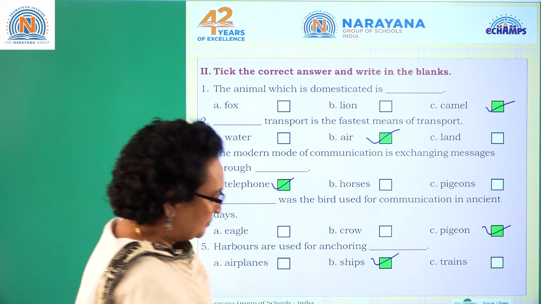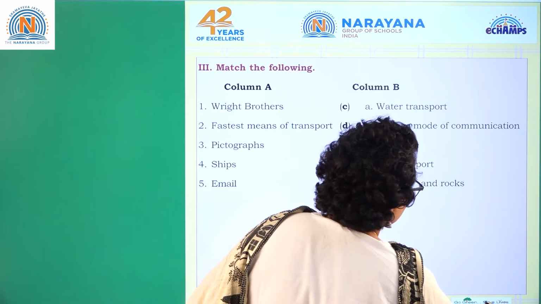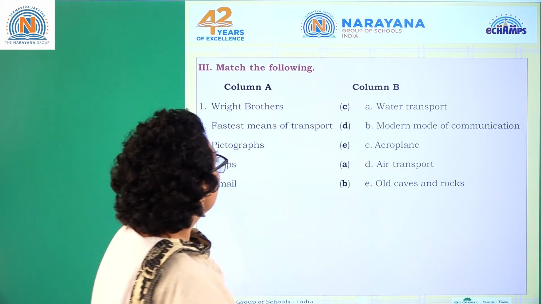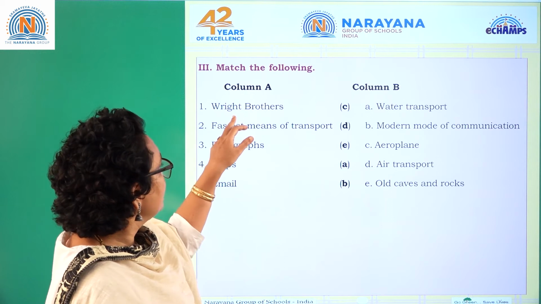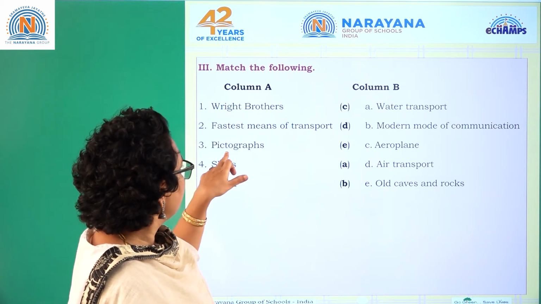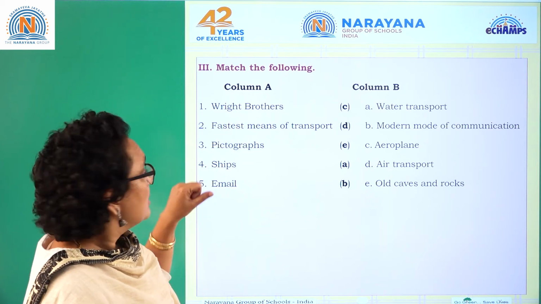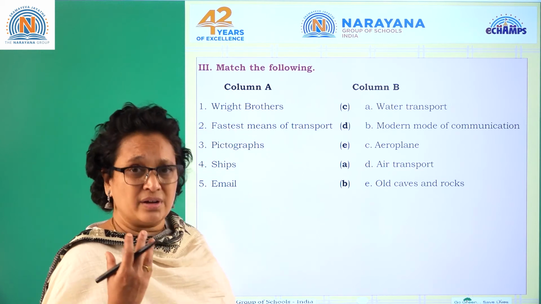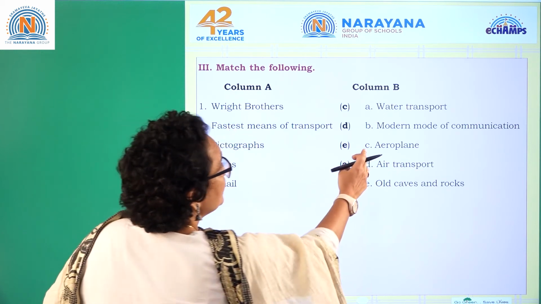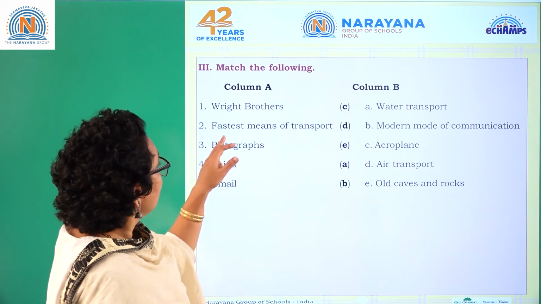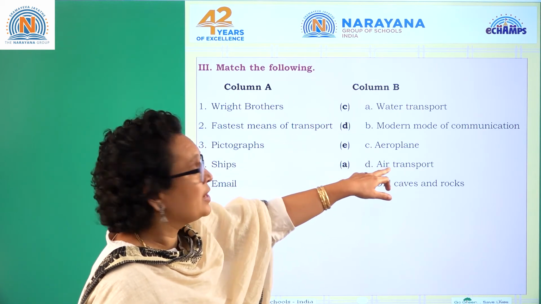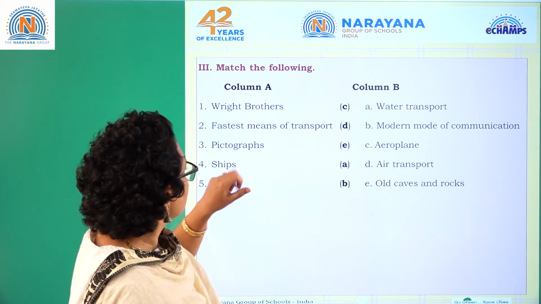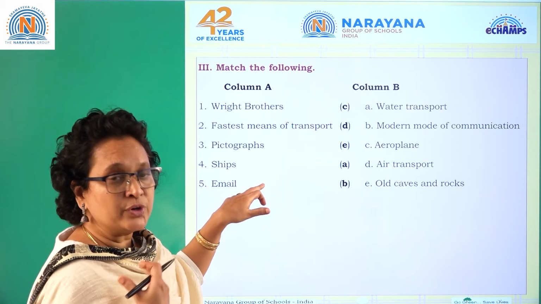Is it clear? Let's go for the next one. Match the following. You need to match from column A to column B. Wright brothers, fastest means of transport, pictographs, ships and emails. Wright brothers invented the aeroplane, so C is the answer. Fastest means of transport is air transport, so D is the answer.